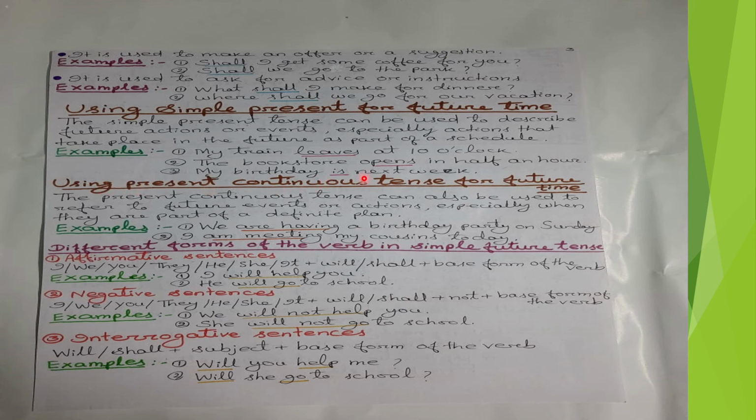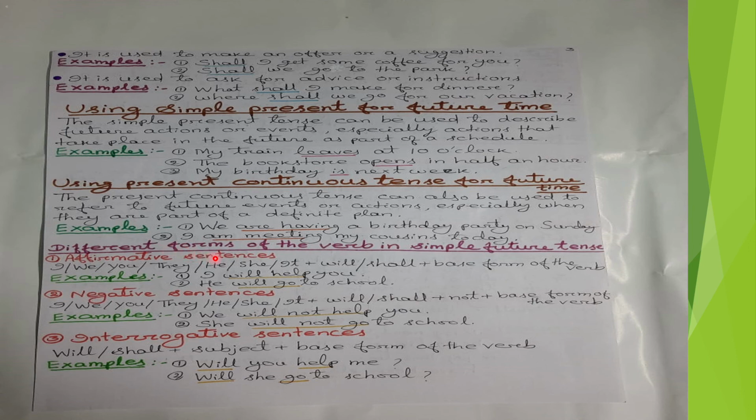Using present continuous tense for future time also. The present continuous tense can also be used to refer to future events or actions, especially when they are part of a definite plan. Look at the examples. Number 1, we are having a birthday party on Sunday. We will have a party on Sunday, meaning in future. So, we can use present continuous tense for the future time also. Second example, I am meeting my cousins today. I will meet today, meaning in future. So, we can use present continuous tense here also.